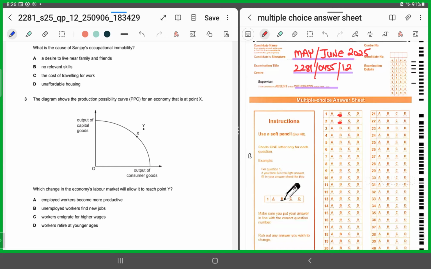B says unemployed workers find new jobs. If the workers were unemployed, those workers finding jobs would mean that we would now be moving to a point on the PPC, not beyond the PPC. But point Y means that you are moving to a point beyond the PPC. So this means it has to be what? Option A, when employed workers become more productive, right? So for 3, it has to be A.